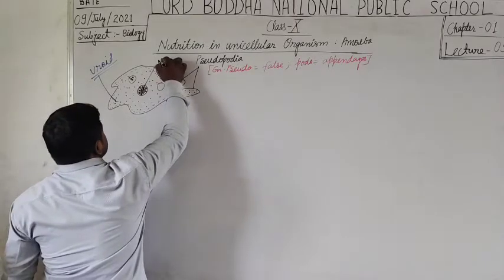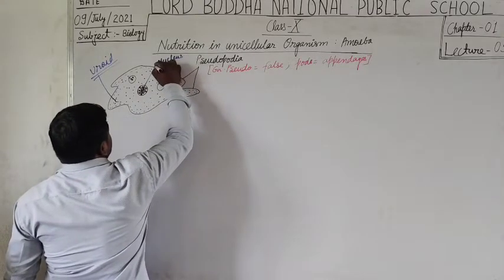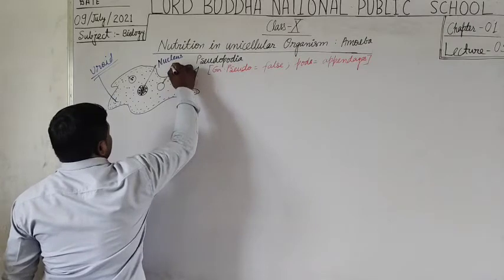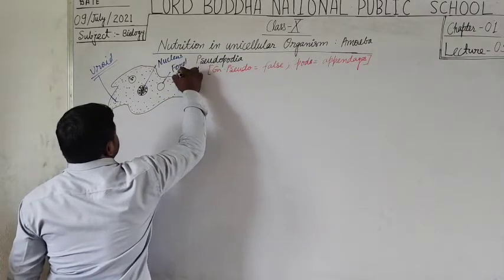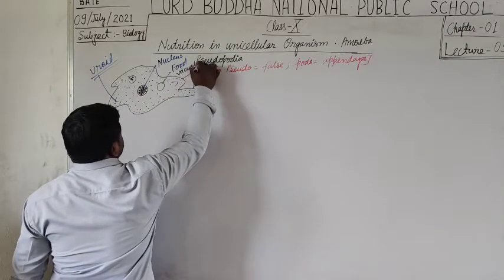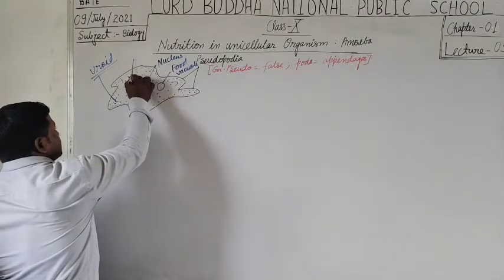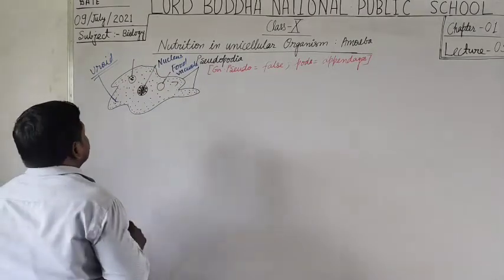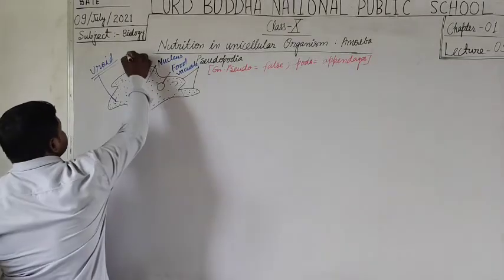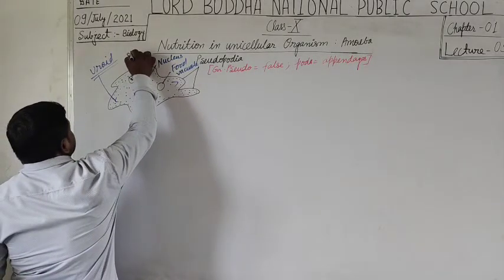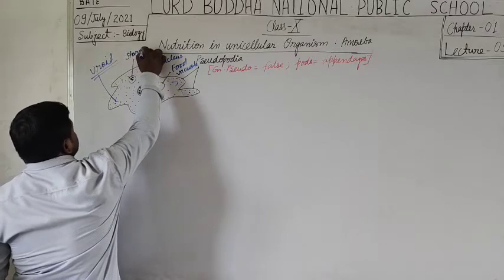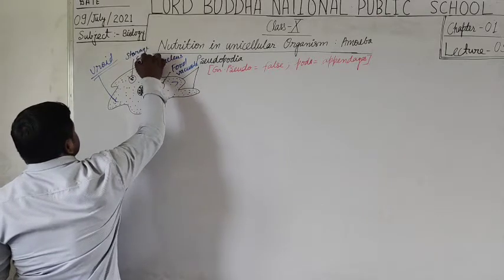This is the nucleus, and this is the food vacuole. Here the food vacuoles contain some substances, or you can say storage food substances.